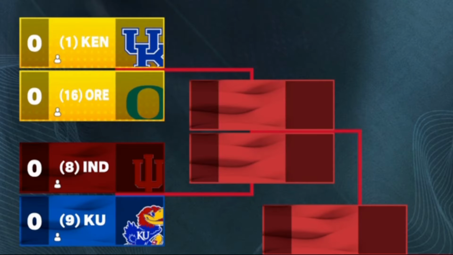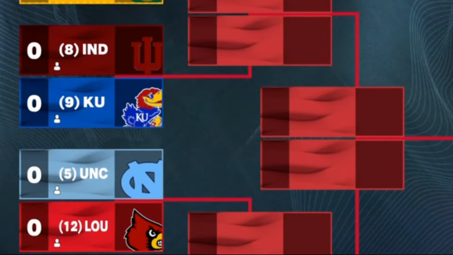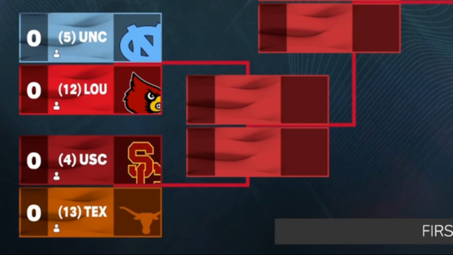We start in the West Regional, where our first game is with the first seeded Kentucky Wildcats up against the number 16 Oregon Ducks. And congratulations to the Oregon Ducks, made it in as the last team in the tournament at 16. And in the 8-9 matchup, we have 8 Indiana versus 9 Kansas. I'm surprised Kansas is this low, but let's go on to the other half of the West, where we have the 5 seed North Carolina Tar Heels versus 12 Louisville Cardinals, followed by the 4-13 matchup, where the USC Trojans will face off against the Texas Longhorns. We get a rematch from 07, where USC was the team that knocked KD out of the tournament the first time around. It'll be interesting to see if USC can do it again, or will Kevin Durant have his revenge?